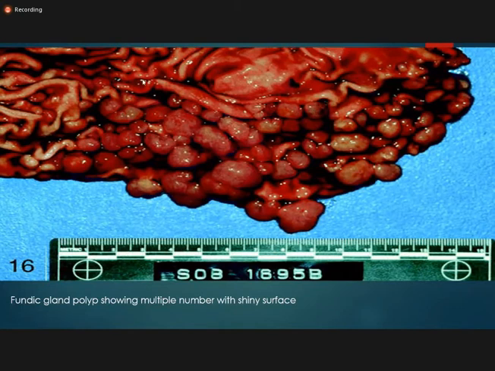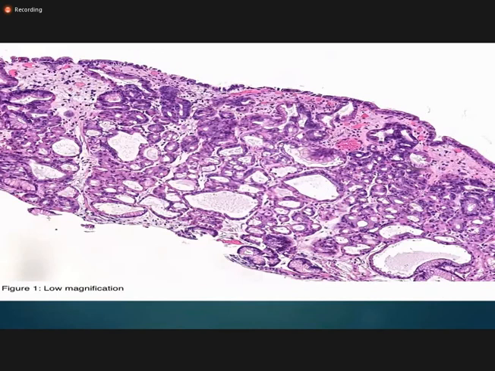So this is the H&E slide of the fundic gland polyp. So again, it is the polyp. The first thing which you are going to appreciate is that it is polypoidal in shape. Then you will find the cystically dilated glands within this. Okay, and these glands are lined by the parietal cells, and you can appreciate there are inflammatory cells, you can appreciate there are lymphocytes, but there is no increased amount of neutrophils, lymphocytes, and plasma cells in fundic gland polyp if we compare this with the hyperplastic or the inflammatory polyp.